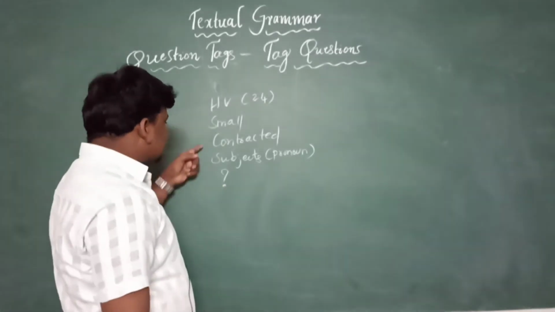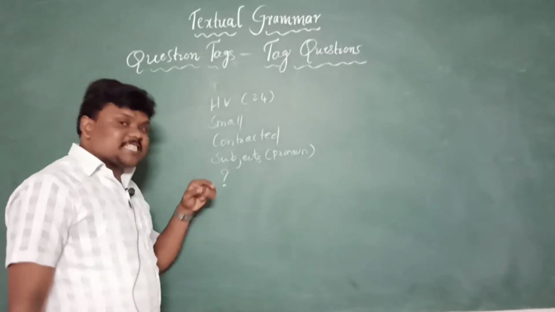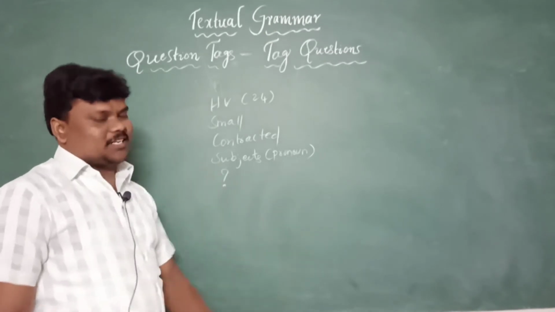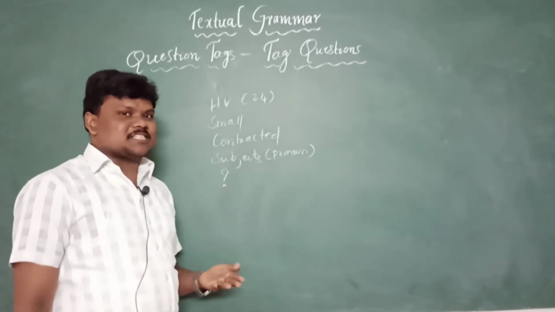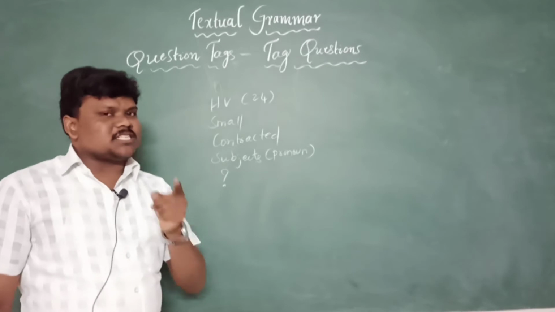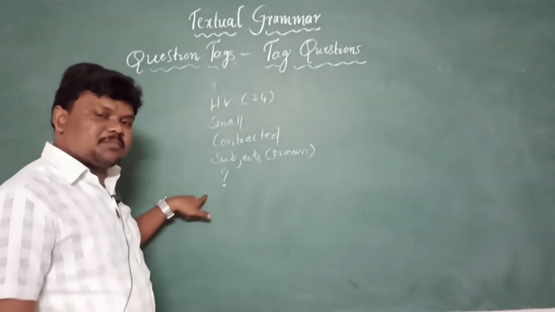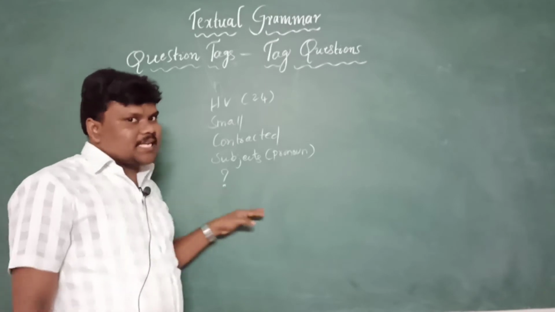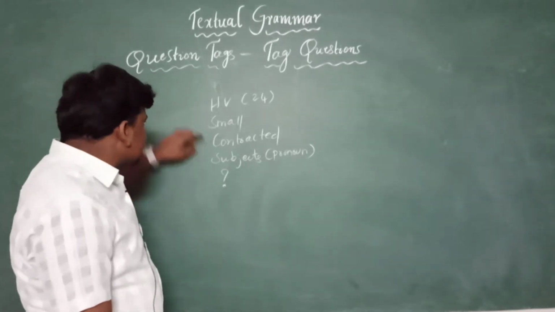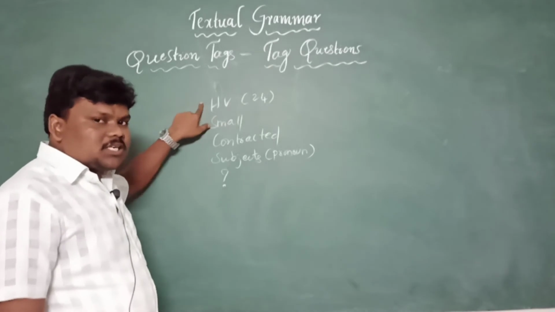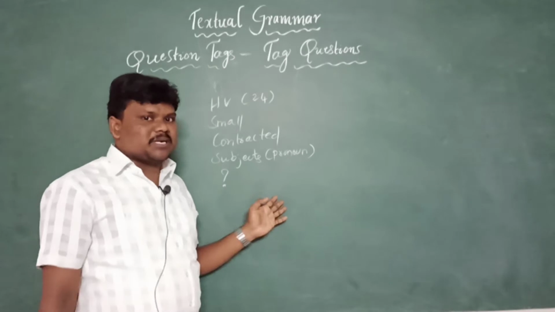These 5 instructions are very important to make the sentence into a question tag. Why do we use tag for the questions? Because we are going to change the statement into a question tag, and we should remember all these things immediately. And a question tag is asked for confirmation and agreement. These 5 instructions we must follow before changing the statement into a question tag.